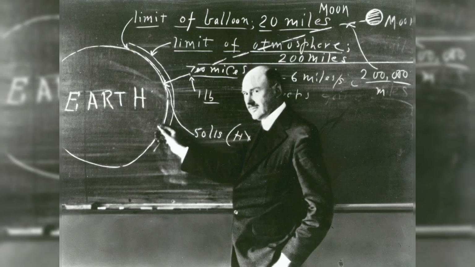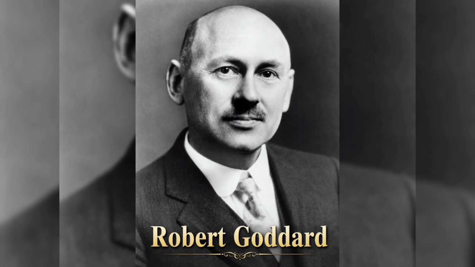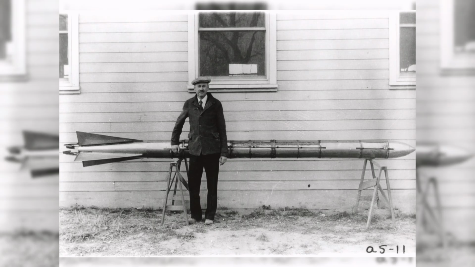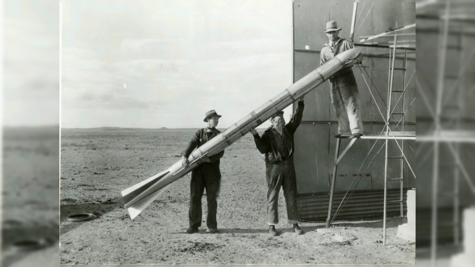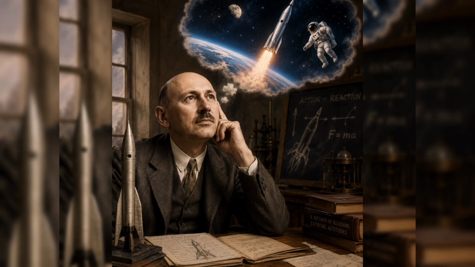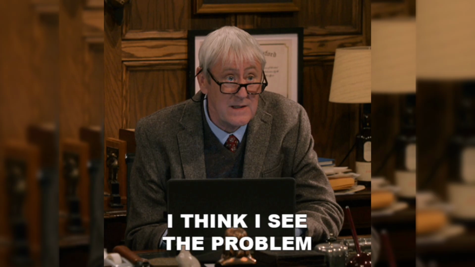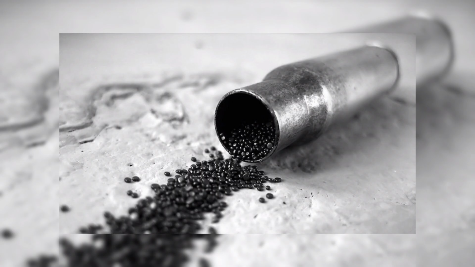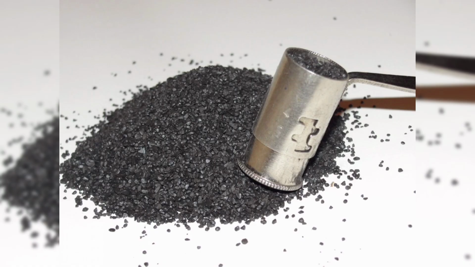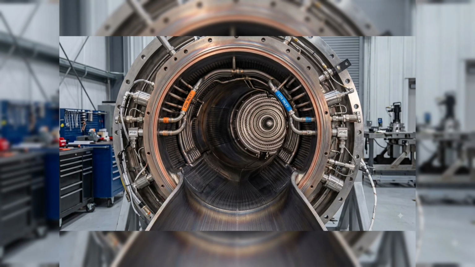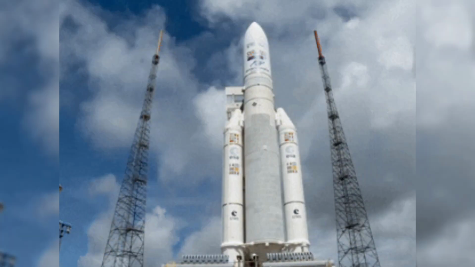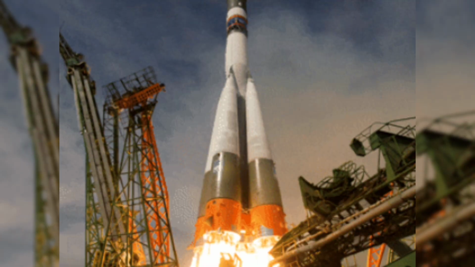One of the most important innovators was an American scientist named Robert Hutchins Goddard. Robert Goddard believed that rockets could go far beyond the heights reached by traditional fireworks. He dreamed that one day rockets could even carry humans into space. But there was a major problem. Traditional rockets use solid fuel. That's why Goddard began experimenting with liquid fuels. Liquid fuel could be controlled and fed into a combustion chamber, allowing the rocket to produce powerful and continuous thrust.